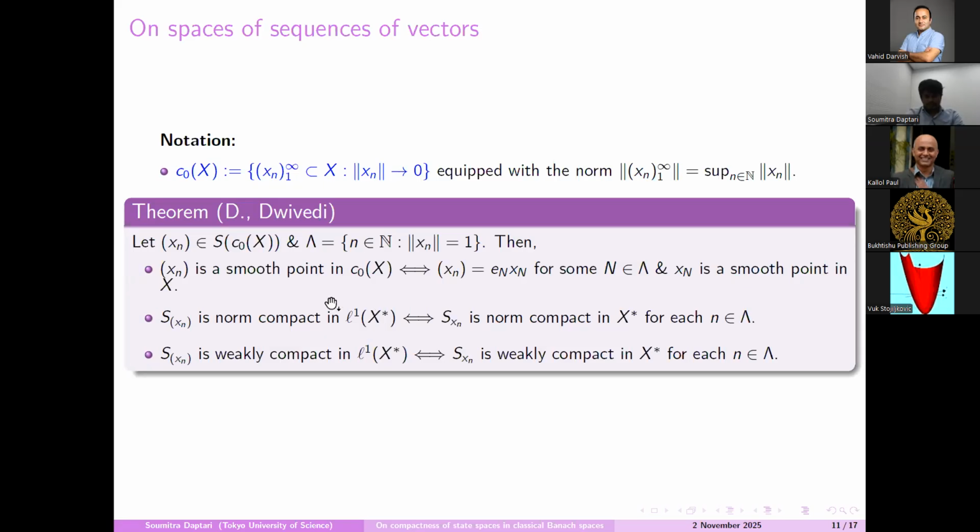Now the state space at this sequence is norm compact in the dual of c_0(X), which is l_1(X*), if and only if S(x_n), the state space at x_n, is norm compact in X* for all n belonging to this Lambda. Again we have a similar situation for the weak compact case.